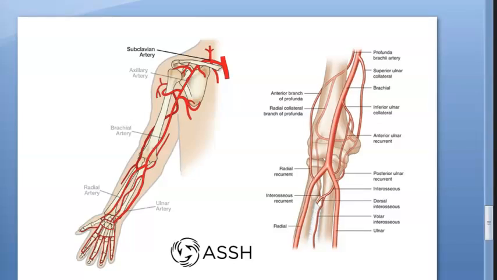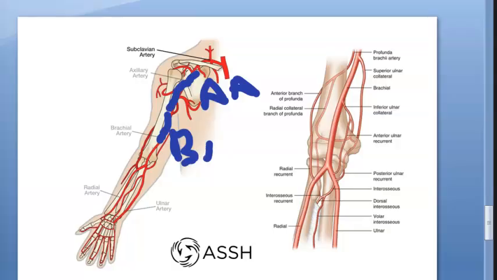Then look at this. Here you have the axillary artery, then it is becoming the brachial artery. Now what will this brachial artery do? It was medial, but it will go a little anterior. So whatever was medial is now becoming a little anterior.